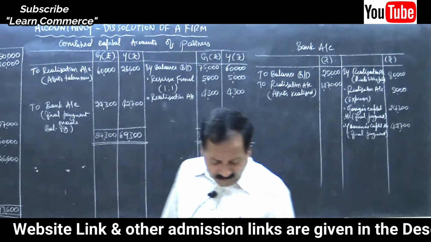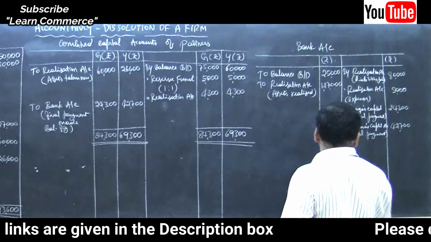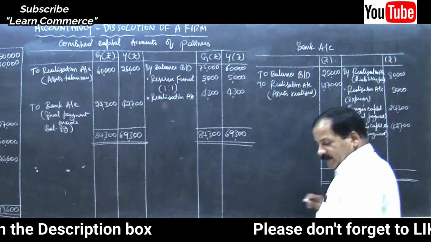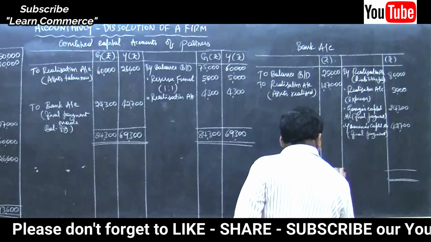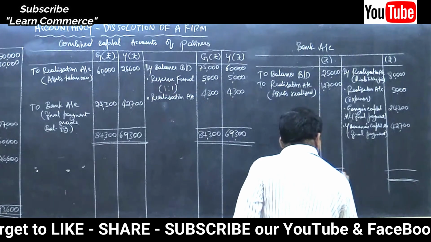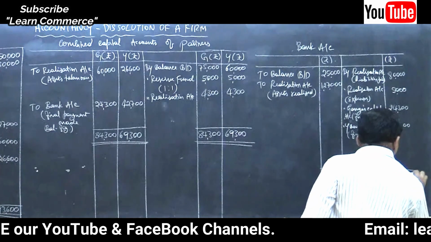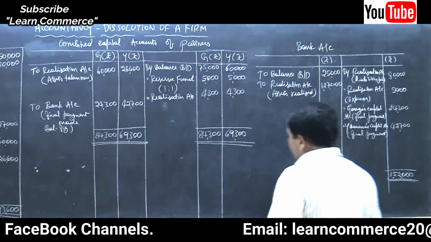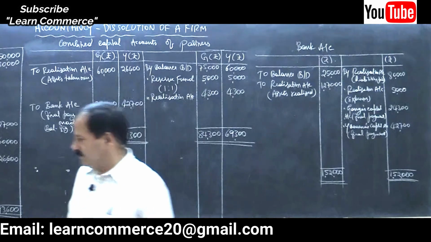Check whether it agrees or not. Must agree. It agrees. 1,52,000. That's all. It's done. Problem is solved, right? Yes.